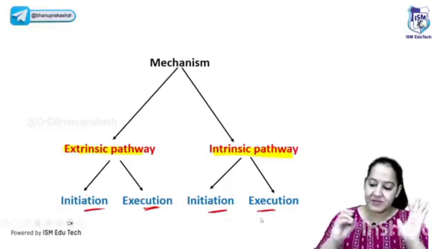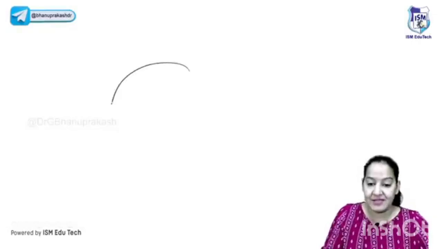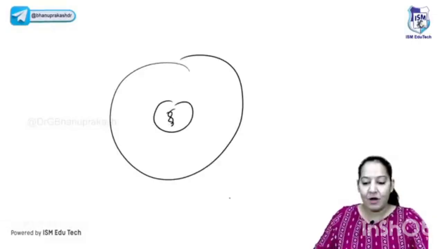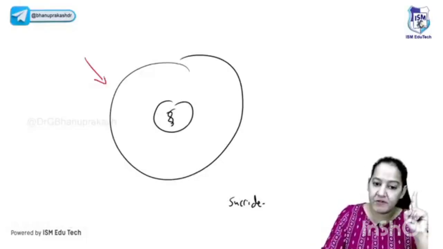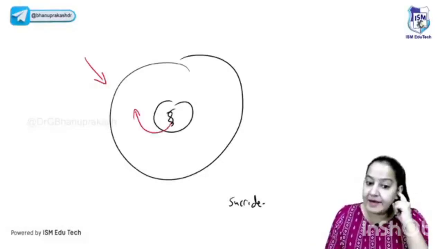Okay. So I told you the meaning of extrinsic and intrinsic. This is the cell, this is the nucleus of the cell. Now this cell wants to commit suicide. Now, from where is the signal coming? If the signal is coming from outside, it is the extrinsic pathway. And if the signal is coming from inside, it is known as the intrinsic pathway.